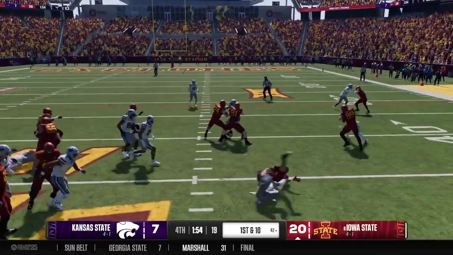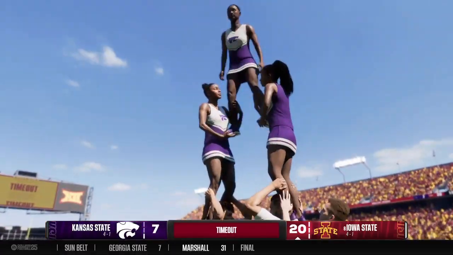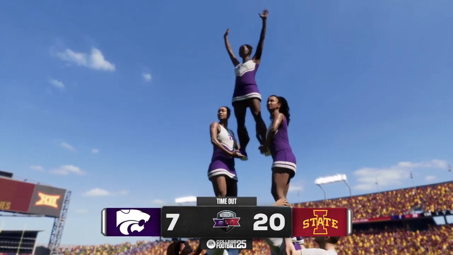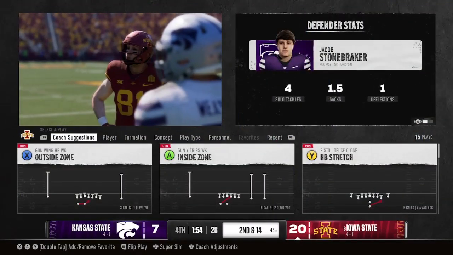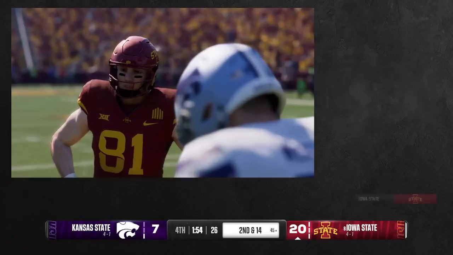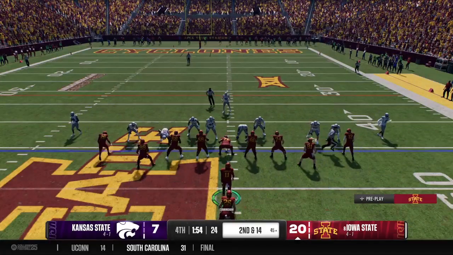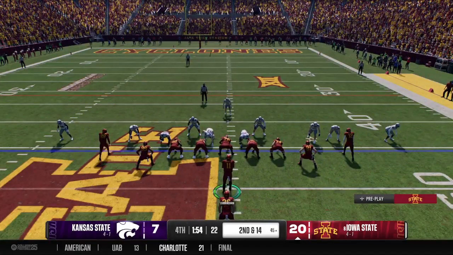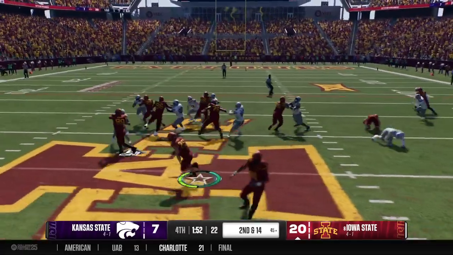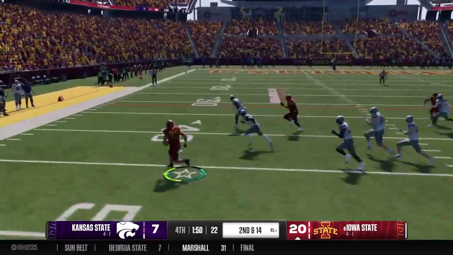Out of the gun, they'll run it inside. Nowhere to run on that one. He loses 4 on the carry. Defense uses a timeout quickly, trying to get that ball back and preserve time for their offense. I think they'd keep it on the ground here to drain as much time as possible off that clock and hold on to this lead.